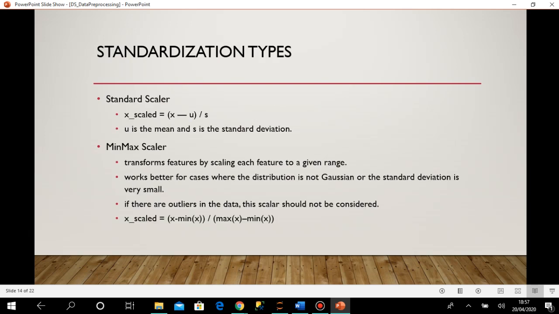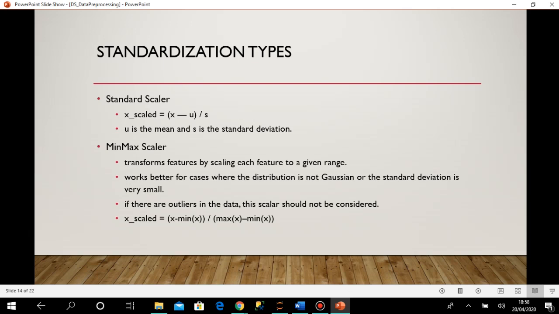One is the standard scaler. Here, if x is a feature, the new value of x is just x minus u divided by s, where u is the mean and s is the standard deviation. Then I have the min max scaler. First it calculates the minimum and maximum value, then it is x minus min x divided by max x minus min x.